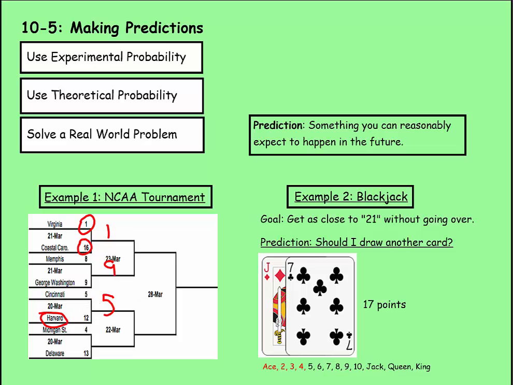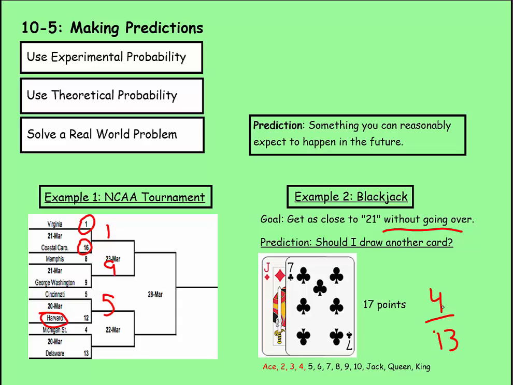Same thing with a blackjack game you could be playing. I play this once in a while with my friends. The goal in blackjack is to get as close to 21 without going over. So for example, a jack, which is worth 10, and a 7, which is worth 7, is 17 points. Should I take another card? Well, I know there's only 4 different types of cards, ace, 2, 3, and 4, which would keep me from going over 21. And all the other ones would make me go over 21 and make me lose. So the probability of that would be 4 out of a total of 13 types of cards.